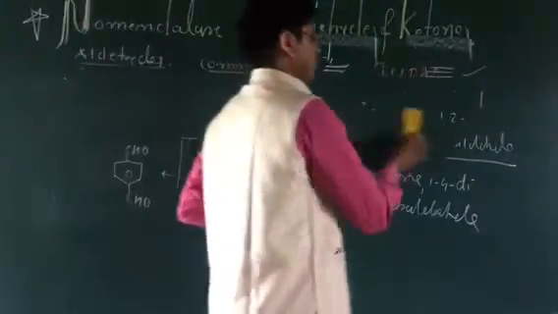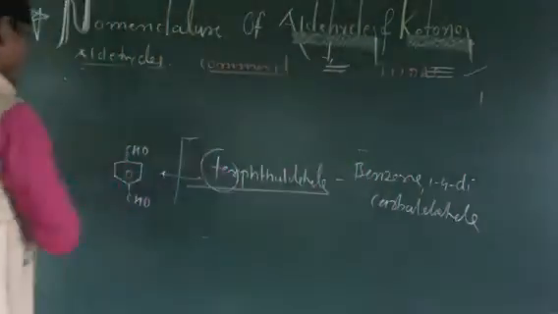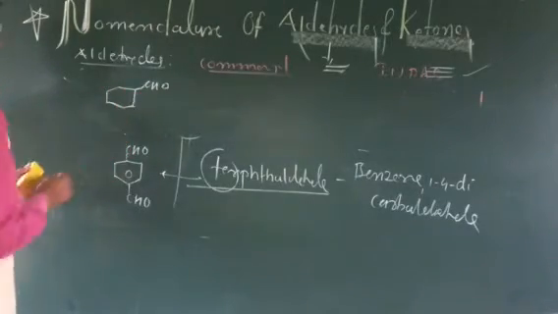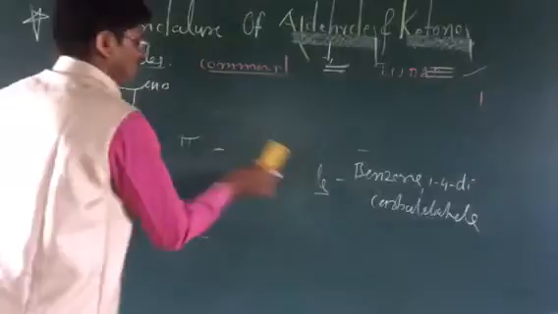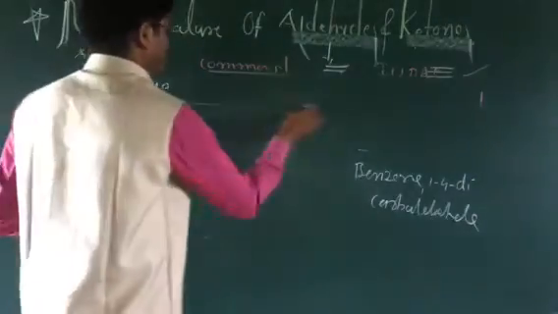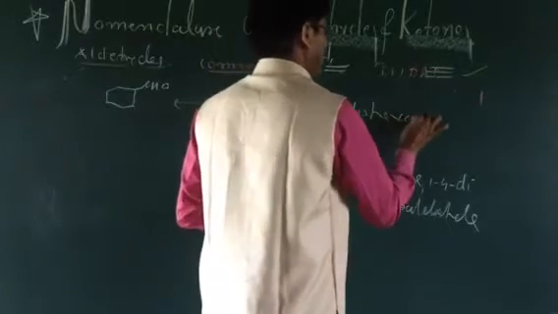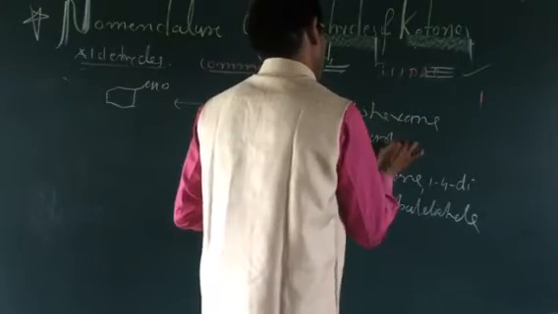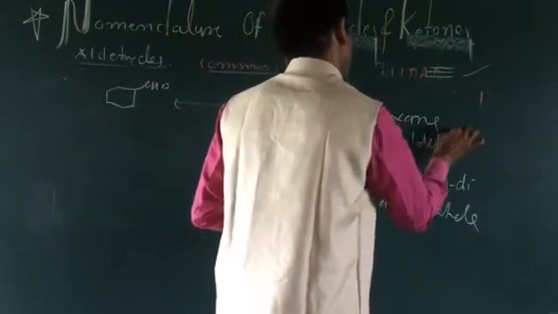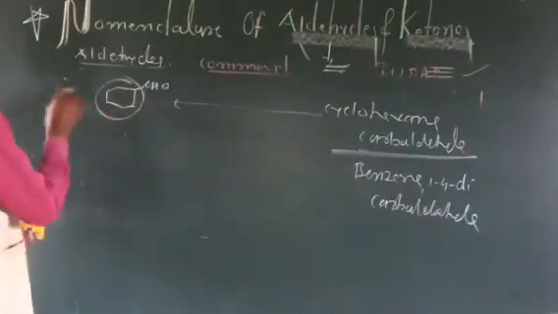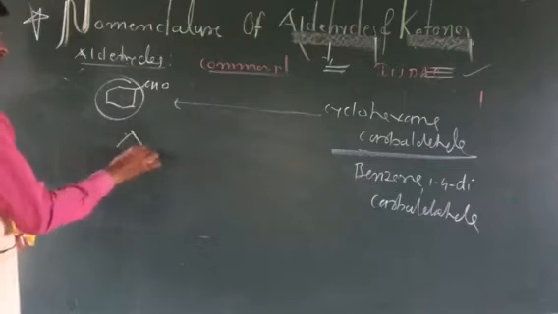If it is a cyclic compound, it is very simple. The name is ordered as the cyclic compound is there. With this CHO here, this is nothing but cyclohexane carbaldehyde. The name of the example is cyclohexane carbaldehyde, cyclopentane carbaldehyde, cyclobutane carbaldehyde. You can take cyclohexane carbaldehyde, cyclopentane.